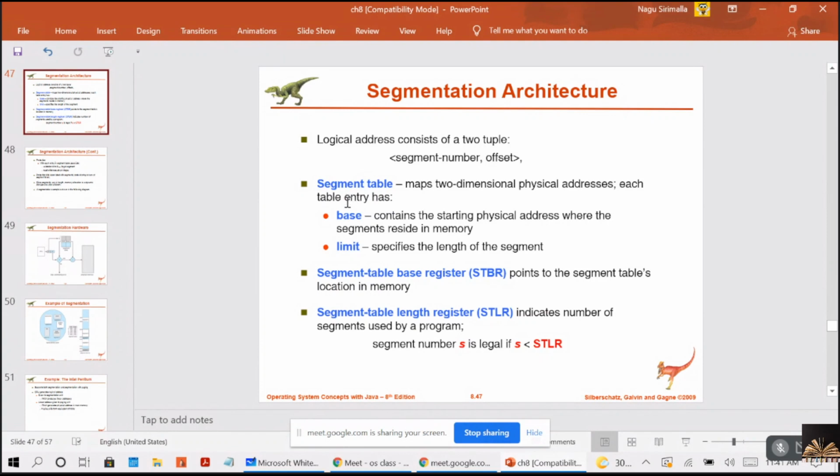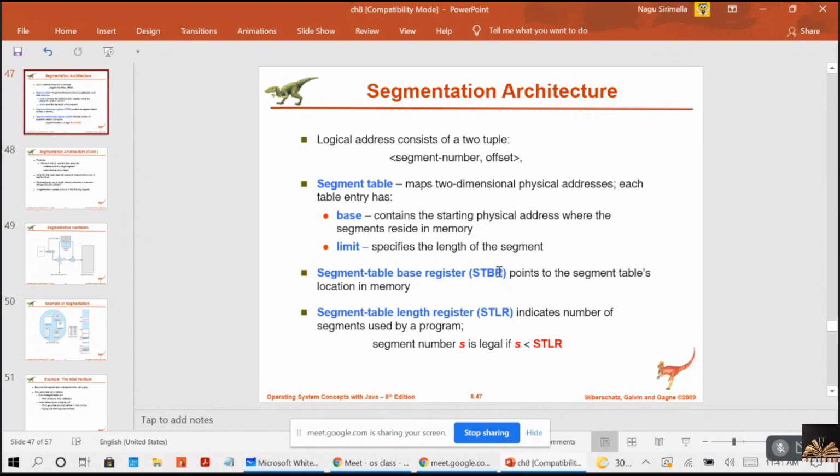Each entry will have base and limit. Base will contain the starting physical address, limit will specify the length of the segment. The segment table base register points to the segment table's location in memory, and the segment table length register indicates the number of segments used by the program. So these are the terms you should remember.